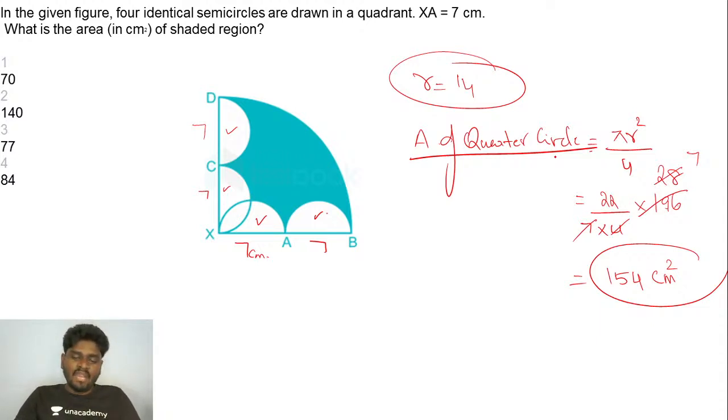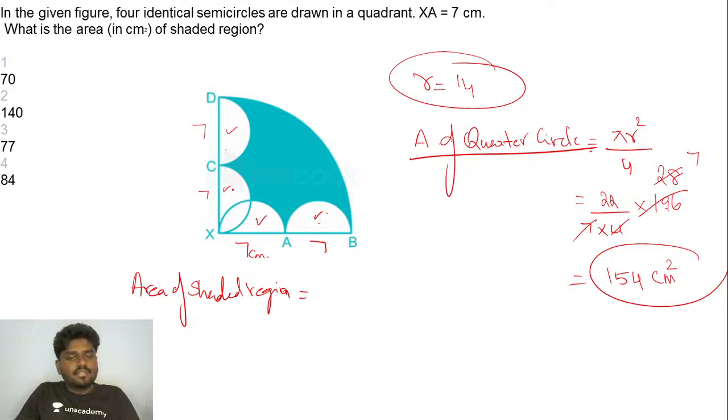So for it, if I want to find the area of the shaded region, listen very carefully. You have two identical semicircles which are all alone, as I told you already. But if you see these two semicircles, they've been clubbed together. Some part of this semicircle is with this semicircle. So what can we do here?